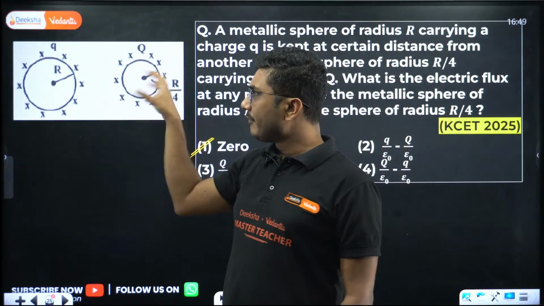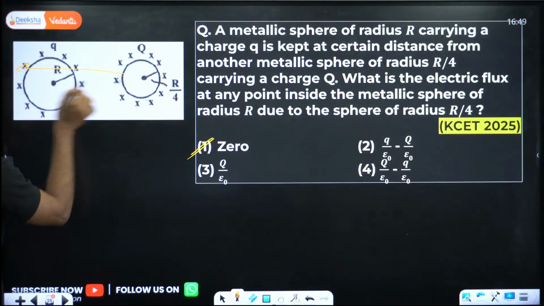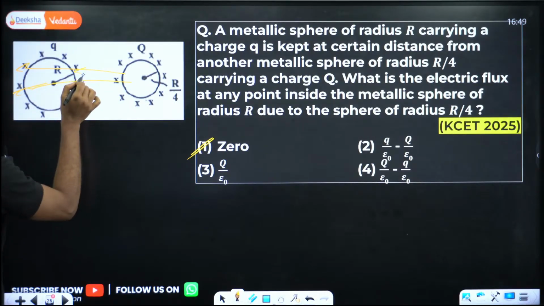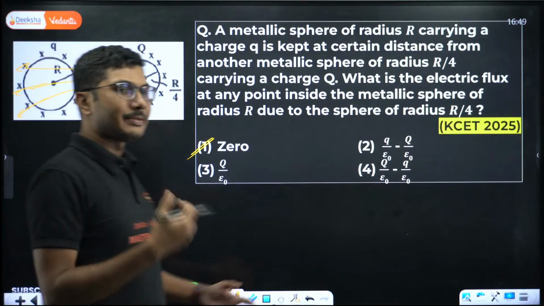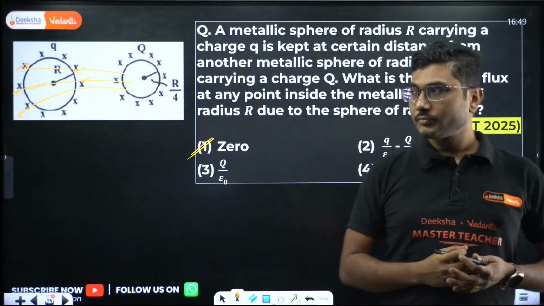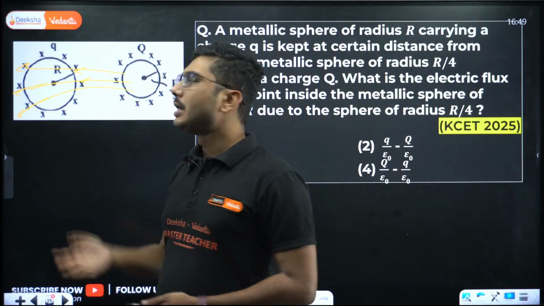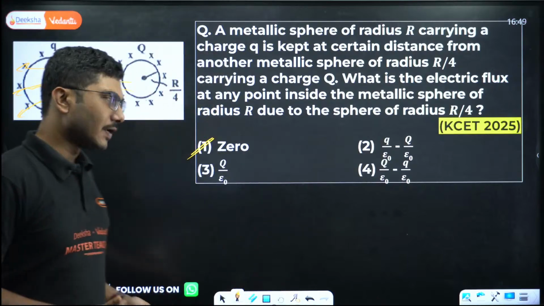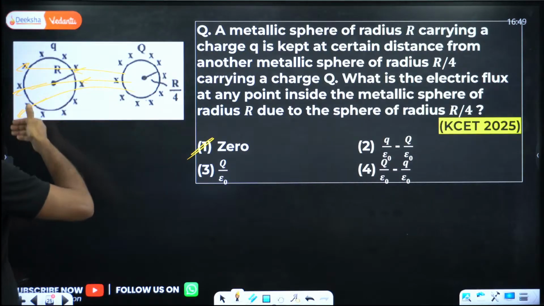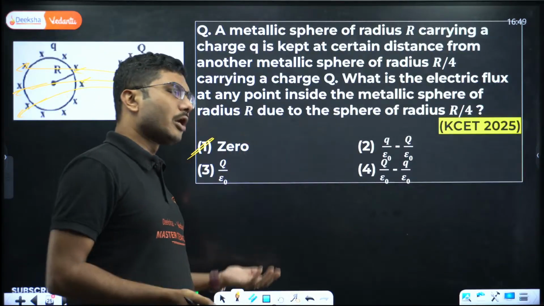Even if some flux lines are passing through this, whatever flux is entering, the same flux has to exit as well. So that means net flux is 0. And that is also valid from Gauss's law. Gauss's law says that charge has to be inside. If charge is outside, the flux is 0. So either you apply incoming flux equals outgoing flux, or you apply Gauss's law.